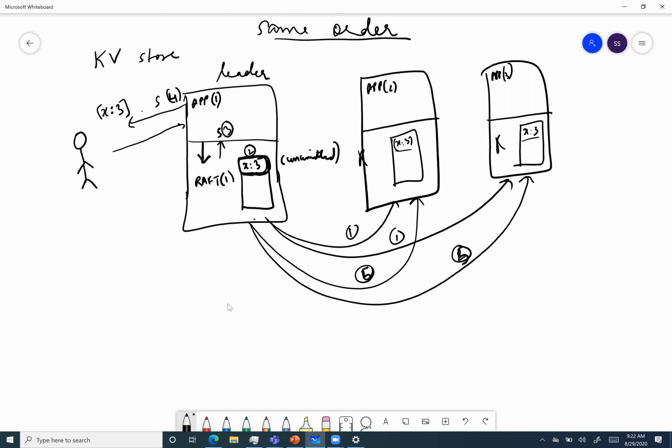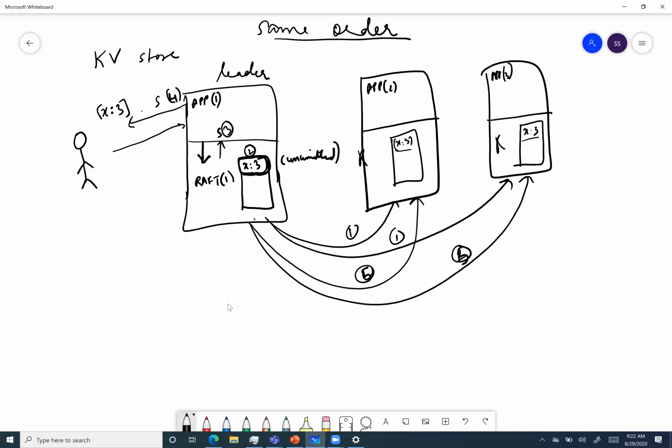I have a question about step 1. In step 1, are we just writing it to the log and that's it? Yes, we are just writing it to the log. That's it. It's called an uncommitted entry. And in step 2, do we commit the entry to the log or to the actual state?